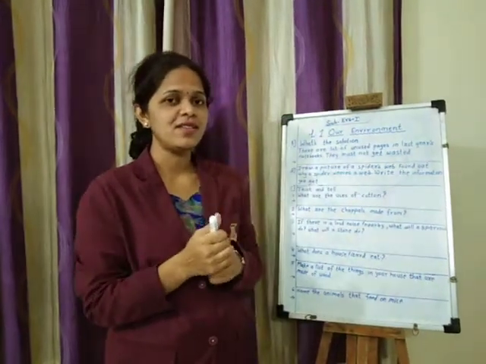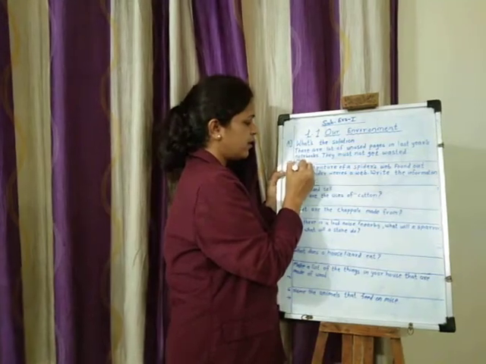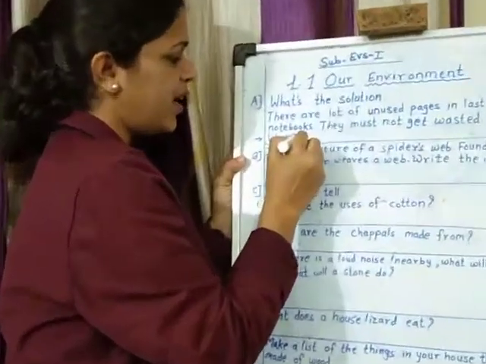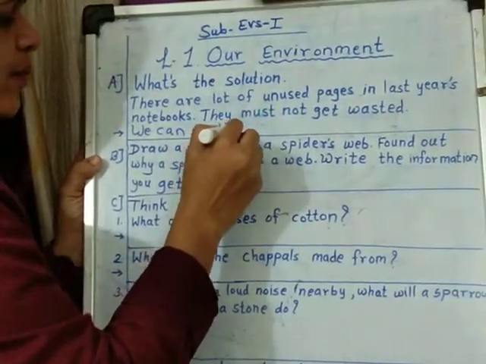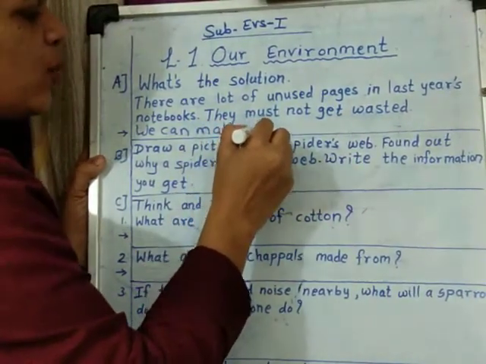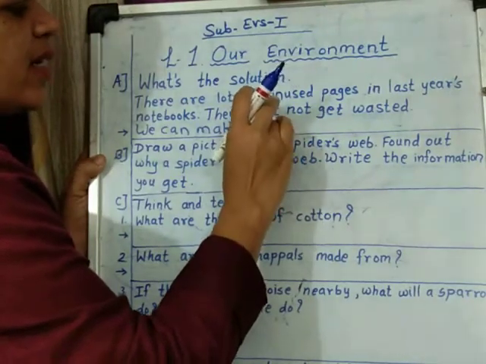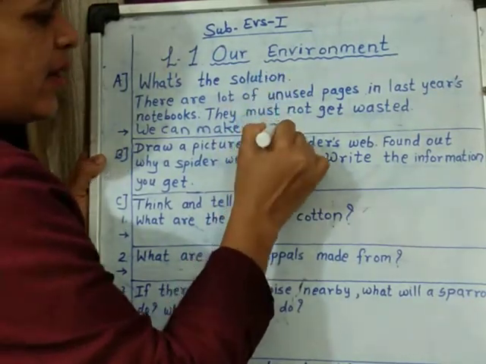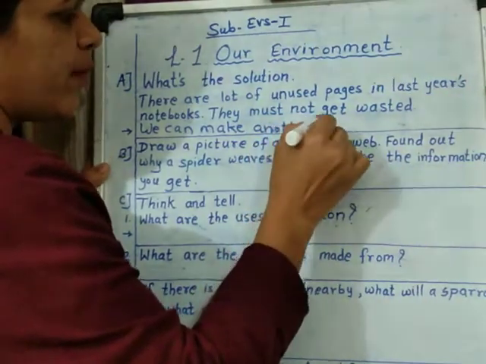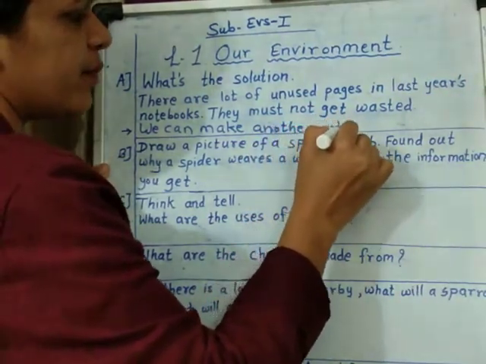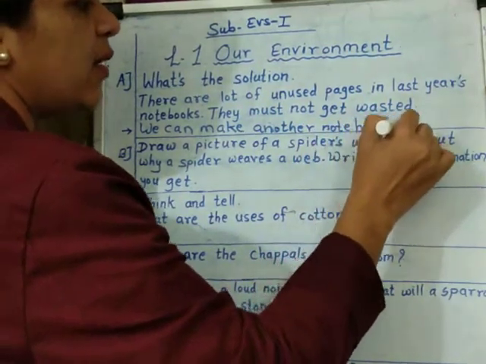Suggest me some answers. So we can make another notebook by cutting its pages and sticking it again. Another notebook from it. This is my answer.